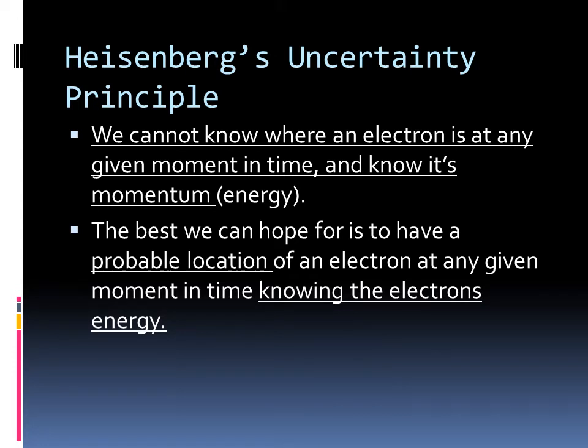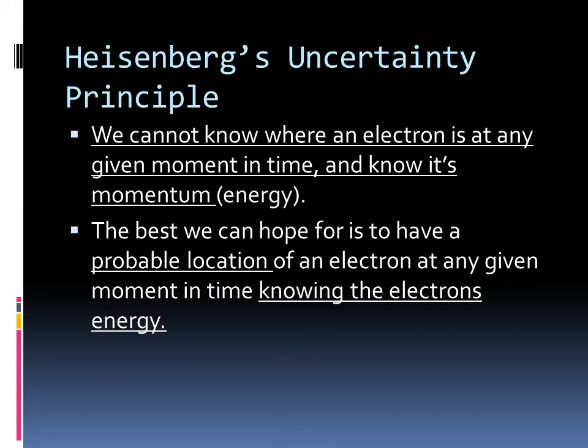Because we understand that electrons have wave-like properties, we can understand something called the Heisenberg uncertainty principle. This principle states that because the electron is a wave, we cannot know where it is at any given moment and know its momentum. Note, for this class, rather than the momentum, we will be looking at the energy. So, if we know the exact amount of energy an electron has at any given moment in time, we cannot know its exact location inside the atom.